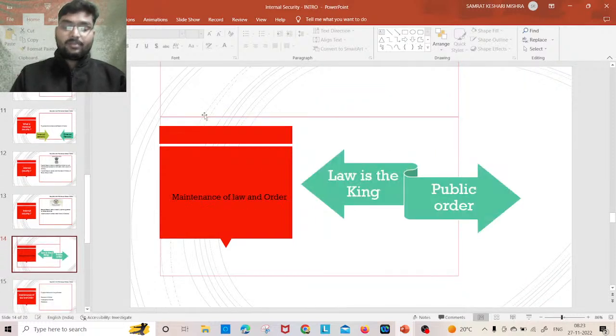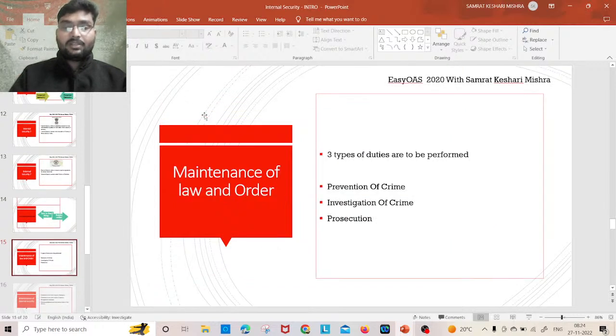Now there is a very basic difference between maintenance of law and order and maintenance of internal security. Maintenance of law and order, its objective is, as I discussed in the last class, that law is the king, and to prove the supremacy of the constitution, to prove the supremacy of the law, and public order, maintenance of public order.